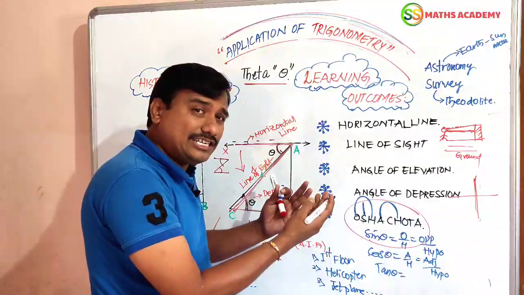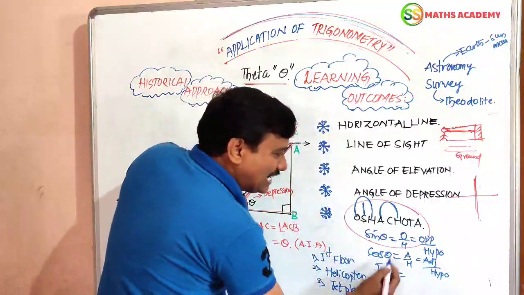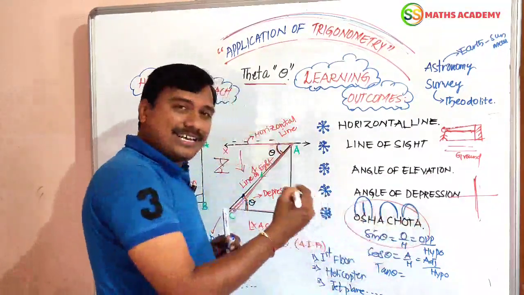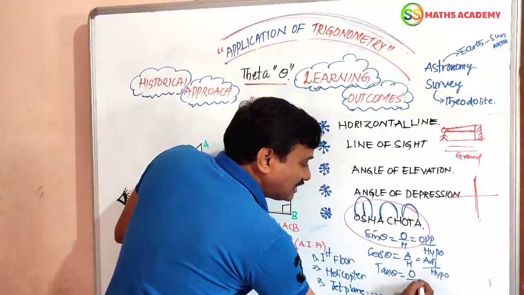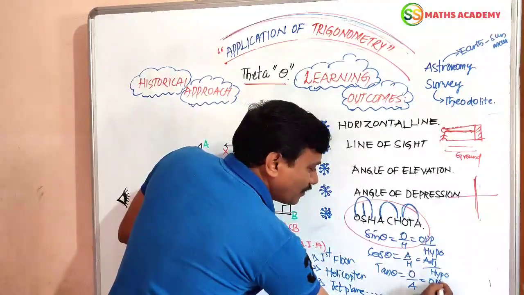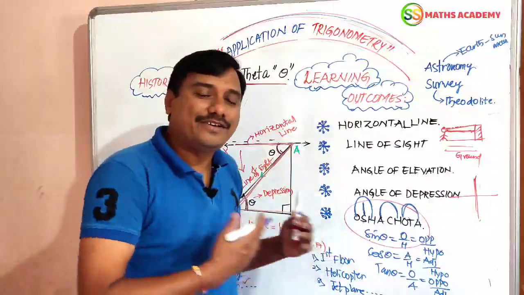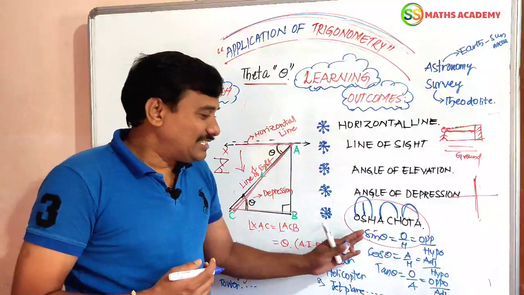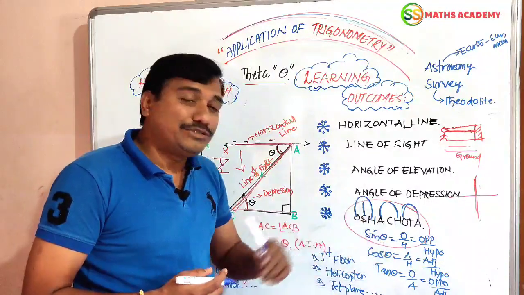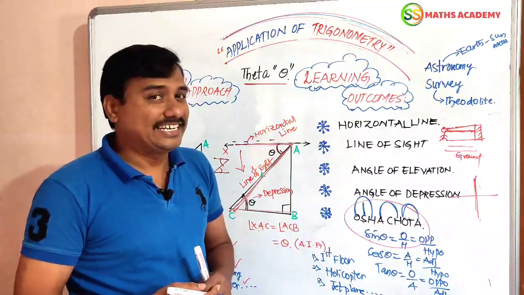Now tan theta is O by A, opposite side of theta by adjacent side of theta. This is the way we have to write the three trigonometric ratios, derived by using the right angle triangle.